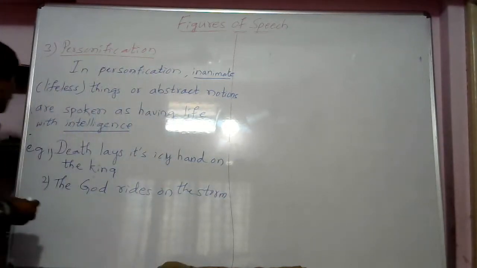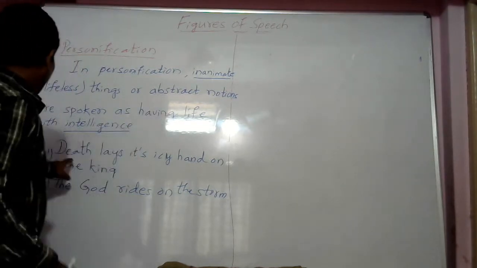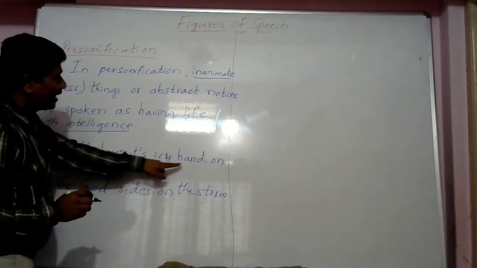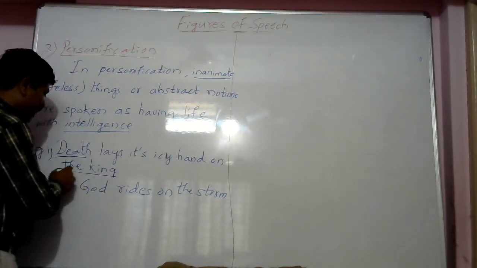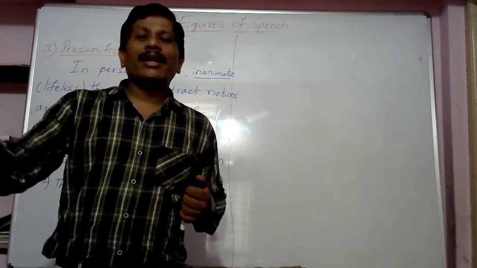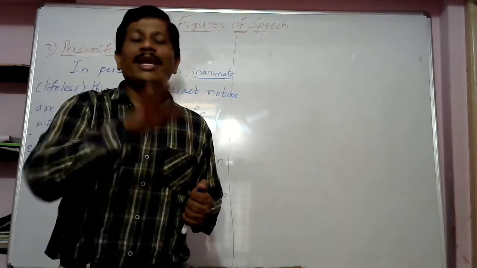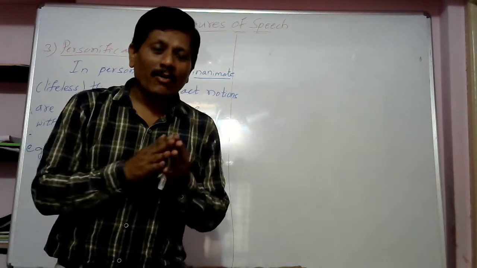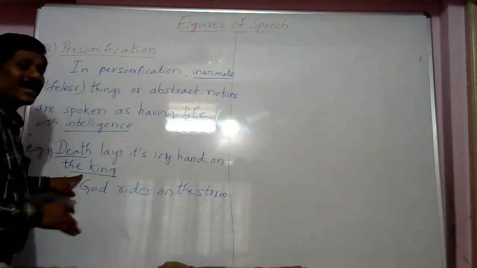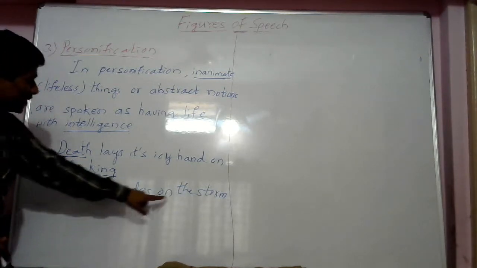See here, death is an abstract notion and that is inanimate or lifeless. So death lays its icy hand on kings. It means that nobody can be avoided, or we cannot avoid death. Even it can come to the king. The king cannot avoid death. That is the meaning of death lays its icy hand on the king. Here death is personified. Next one, the God rides on the storm.